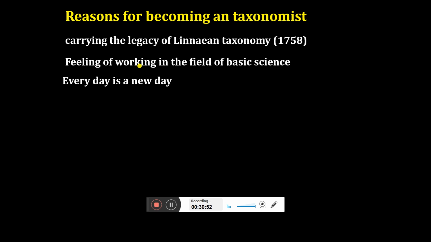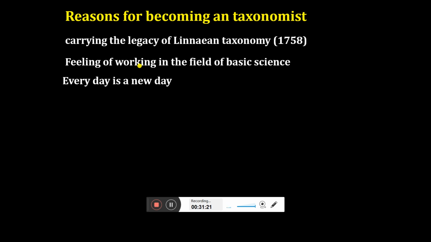But in the case of taxonomy, there is no fixed protocol. Whenever you have a specimen of a plant, microbe, or animal in your hand, you have to start from the beginning. So every day is a new day. Every day you have a new specimen, and you have to repeat all the things, and it will not always be easy. Some species are very easy to identify, but some species are very difficult. Sometimes a species is very common, but you still can't identify it.